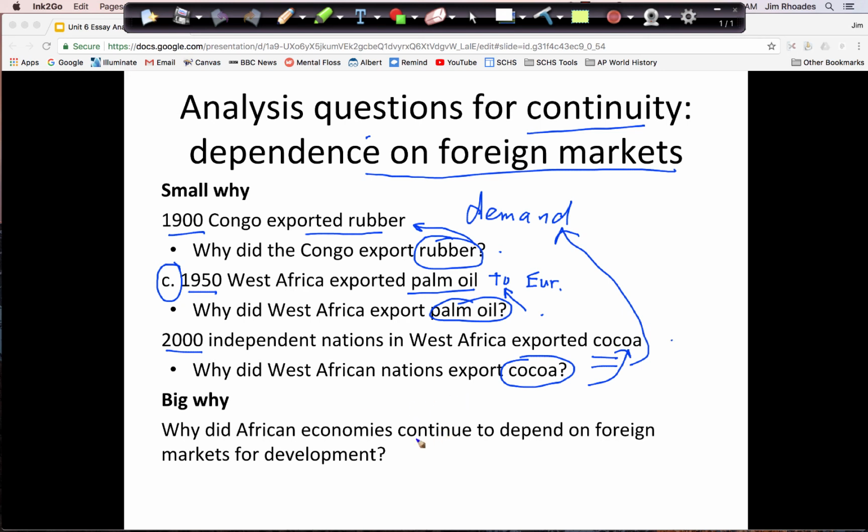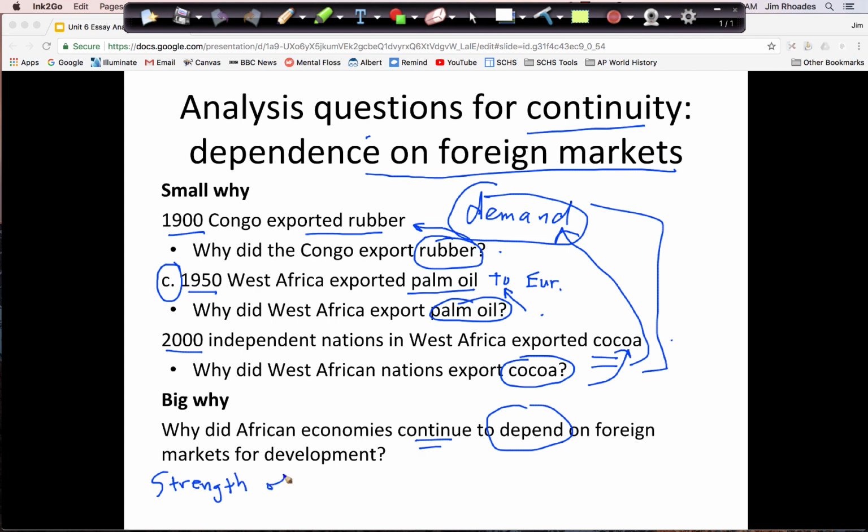So then my big why is throughout the time, again, why did this continue? Why do they depend on foreign markets for development? And I want to stay away from demand because I've already dealt with that, hopefully, quite thoroughly in this first section of my analysis. So I don't want to talk about demand. I might talk about the strength of African economies, for instance. What is it about Africa's economies that makes them dependent and not independent?